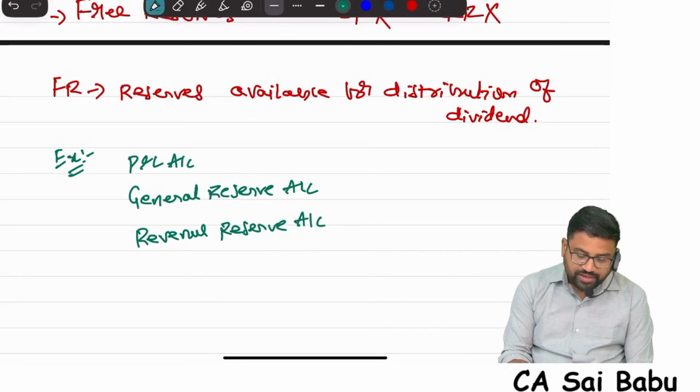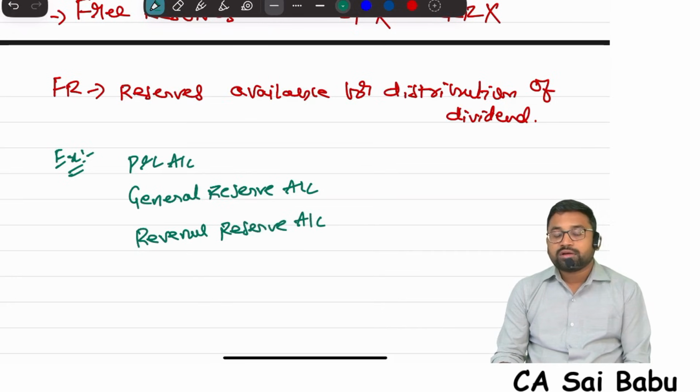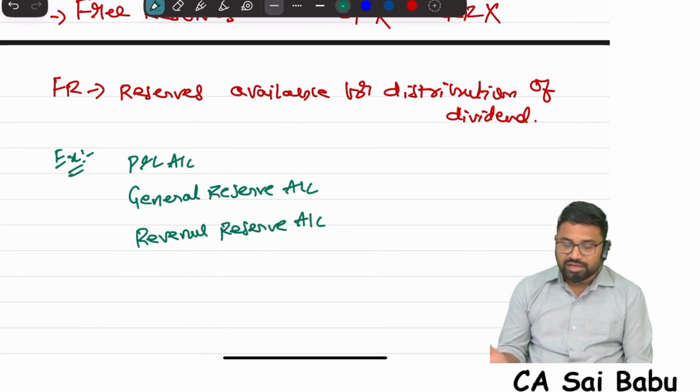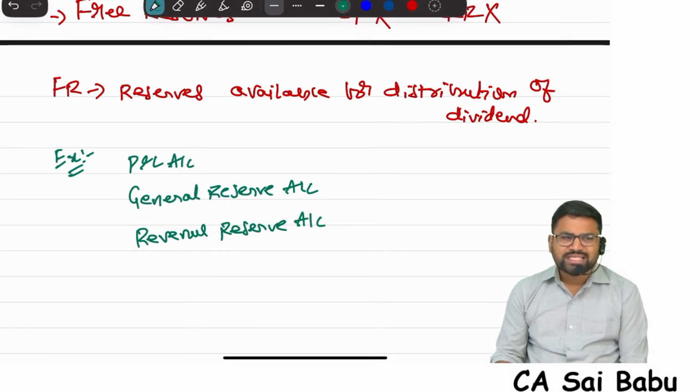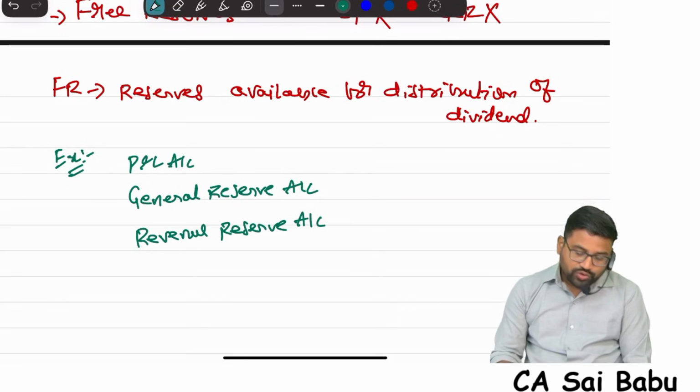Or dividend equalization reserve. Any reserve created for emergency needs is also a free reserve, and any contingency reserves, emergency reserves, insurance fund reserves, those are all free reserves only.